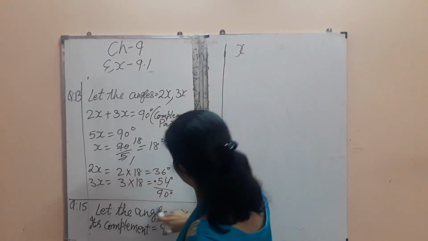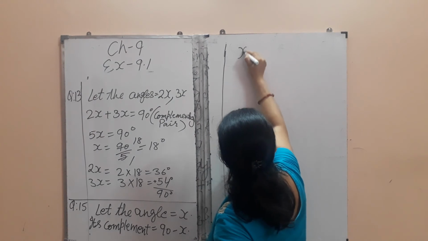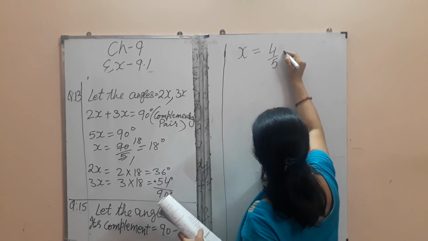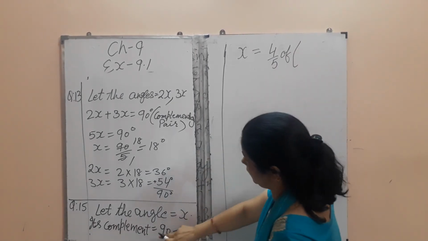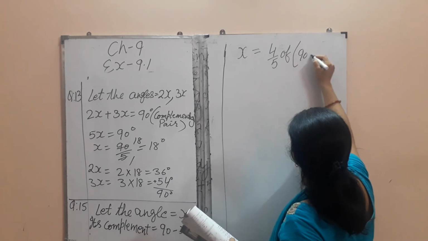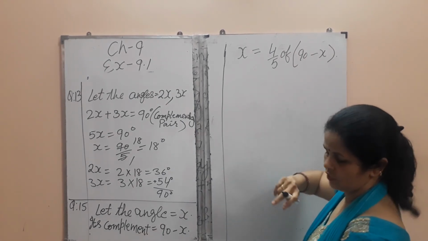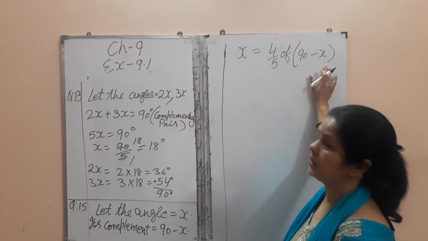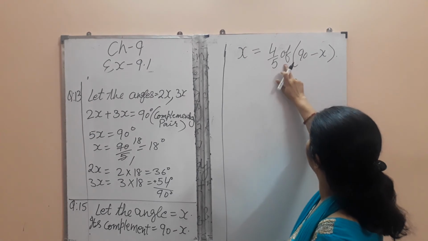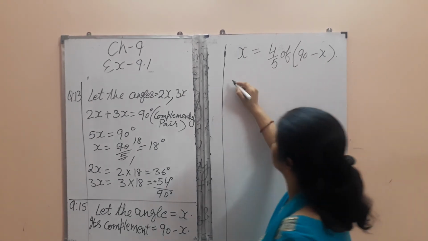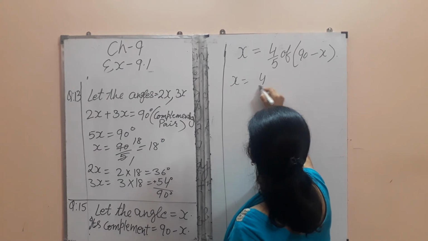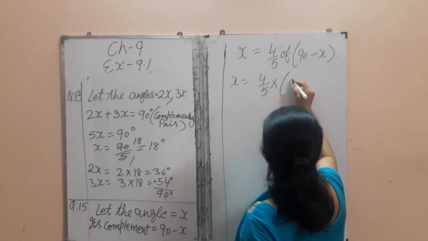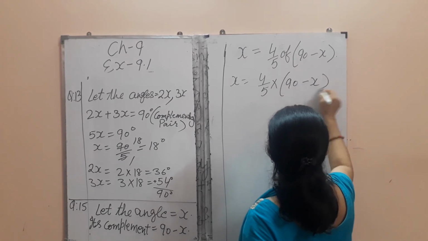Now the question is, an angle means x. Angle we have taken x. So an angle is 4 by 5 of its complement. Complement is 90 minus x. The same thing we have to write here. Angle is 4 by 5 of its complement. So let's solve it. x equals 4 by 5 into 90 minus x, of means into.